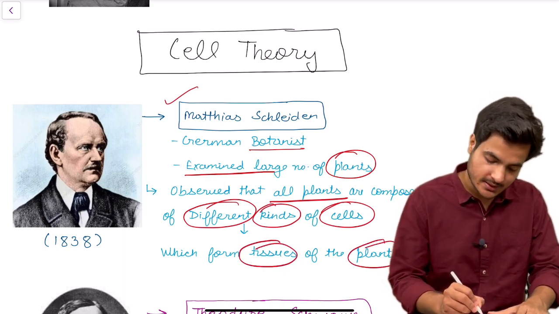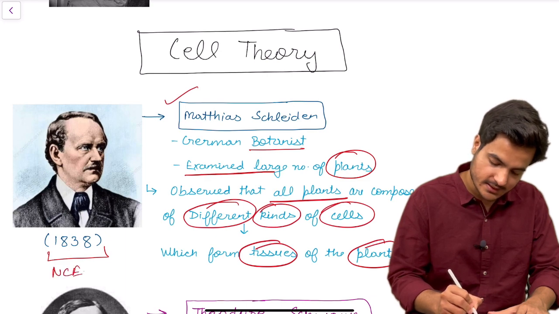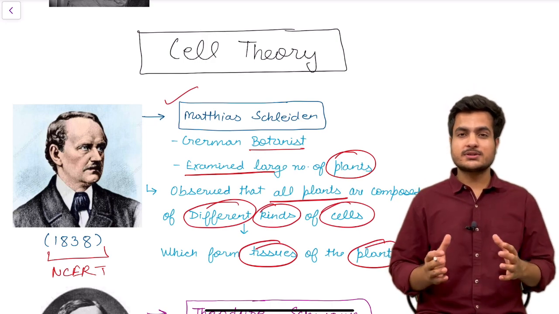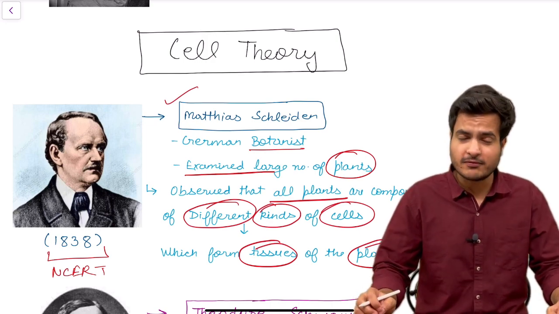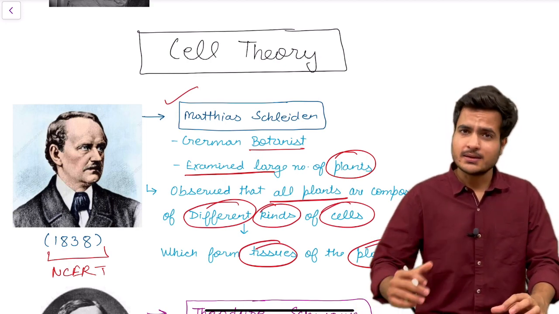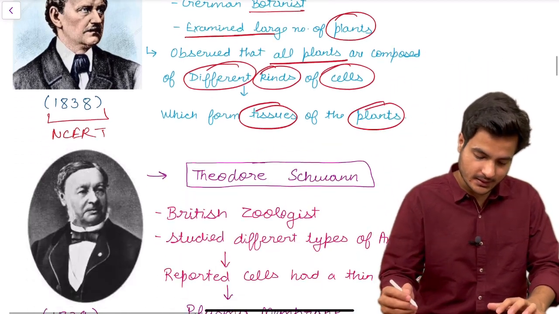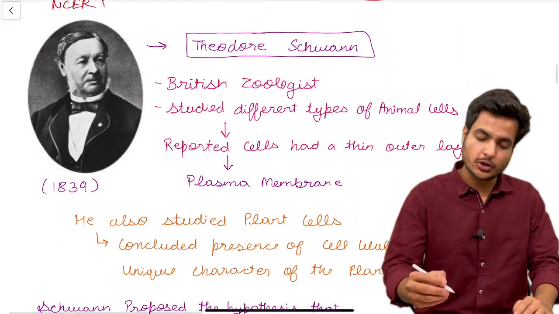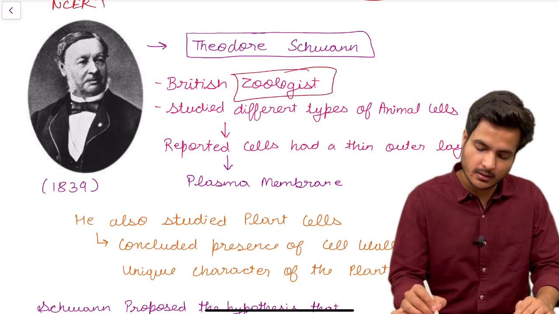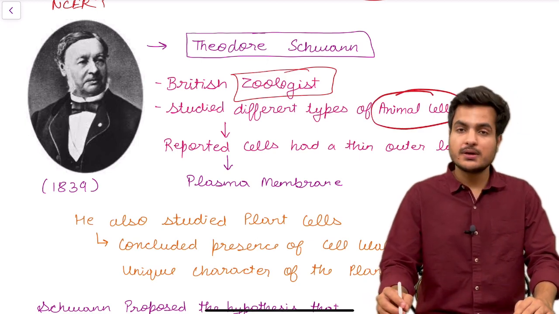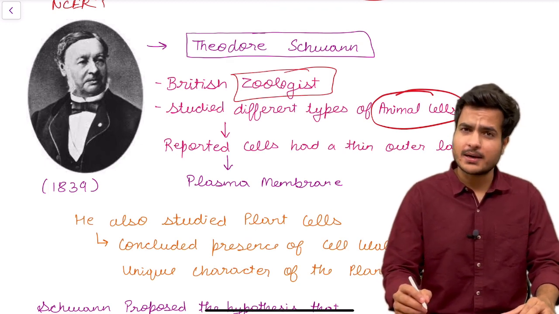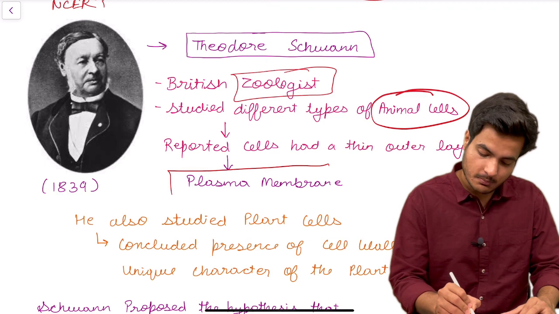He did his research in the year 1838. It is mentioned in the NCERT, so you need to remember this. In 1838, Matthias Schleiden, a German botanist, did research on many plants and found that plants are made up of different types of cells, and these cells form the tissues of the plant. Then in the consecutive year, in 1839, came another scientist, Theodor Schwann. He was a zoologist, a person who studies animals. He studied different kinds of animal cells, and he revealed the most important detail of a cell. He said that all cells are covered by an outer layer, which is now known as the plasma membrane.